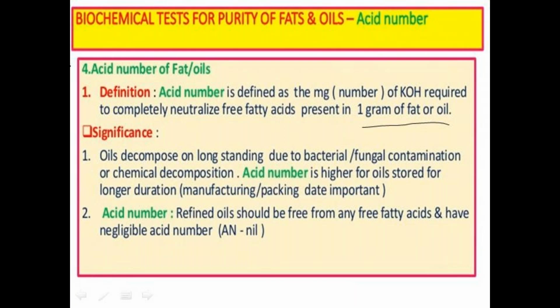When we take butter, it contains volatile fatty acids, and that value is higher. When we go for coconut oil, the iodine number value for that is greater, and depending upon that we have to use different oils. These are the different tests mainly used for the determination of purity of fats and oils. After this we completed the lipids topic.